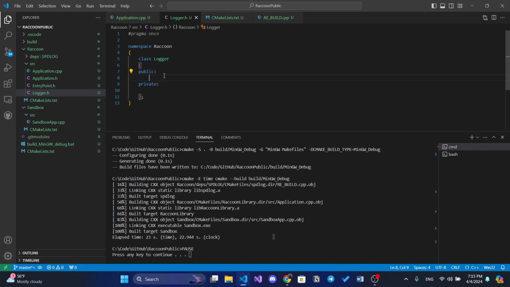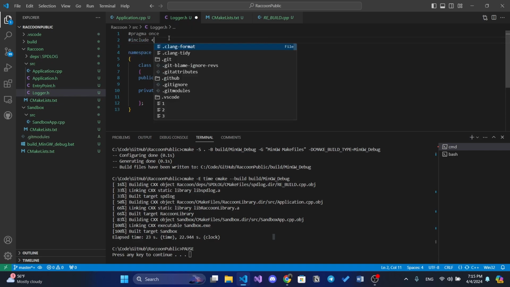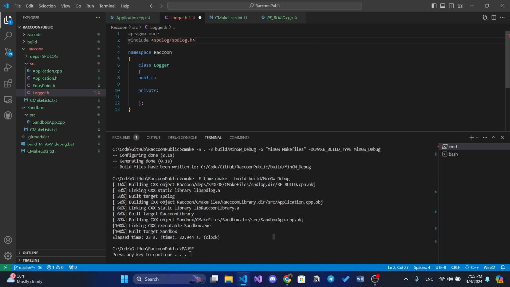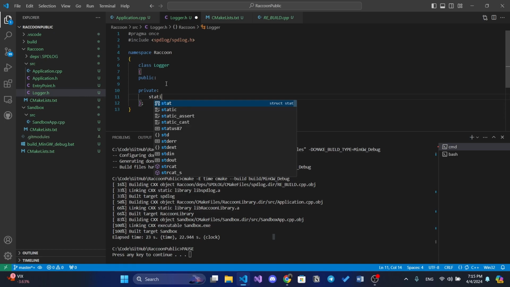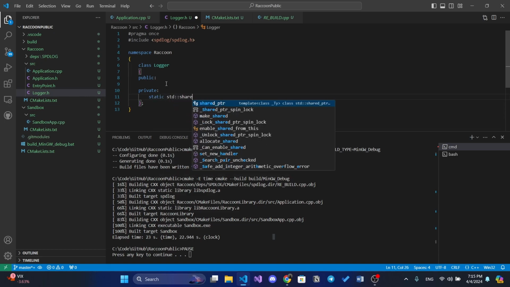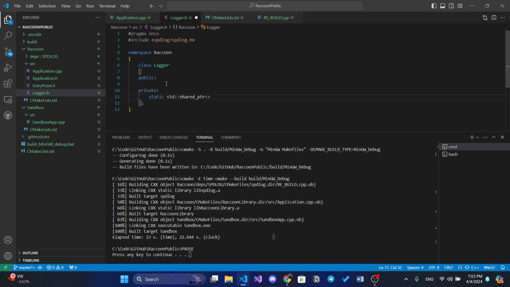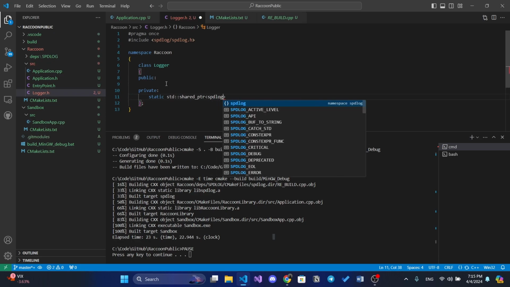So yeah, let's just create this. What we actually need to have here, first of all, is to include our spdlog here: include spdlog spdlog.h. And here we need two static variables: static std::shared_ptr of spdlog logger.